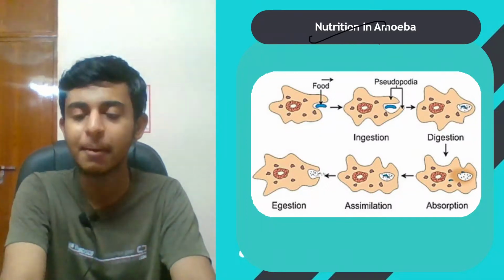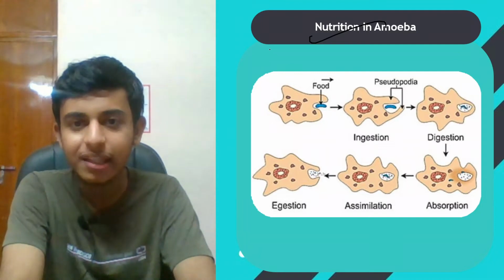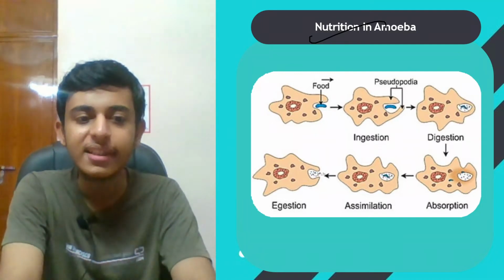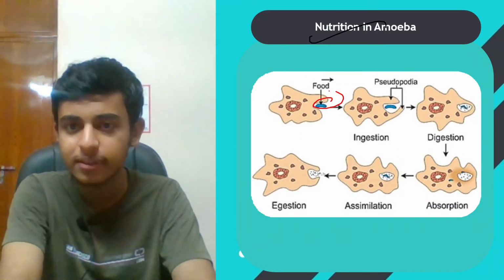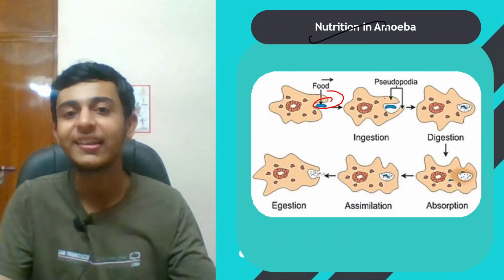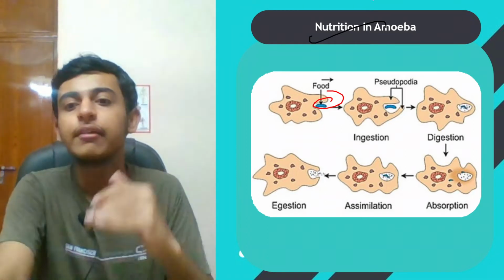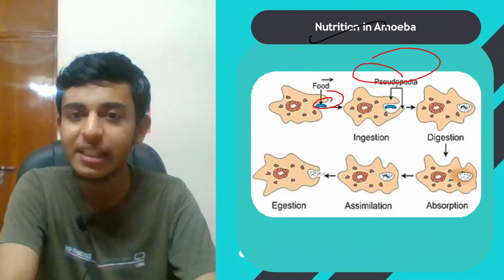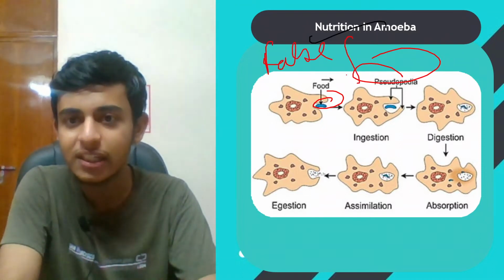Talking about nutrition in amoeba, how does amoeba take its nutrition? So you know amoeba has a special agent. As soon as amoeba sees any food, any food particle, it does magic, it starts extending its feet. Pseudopodia. Pseudo means false, podia means feet. So pseudopodia basically means false feet.